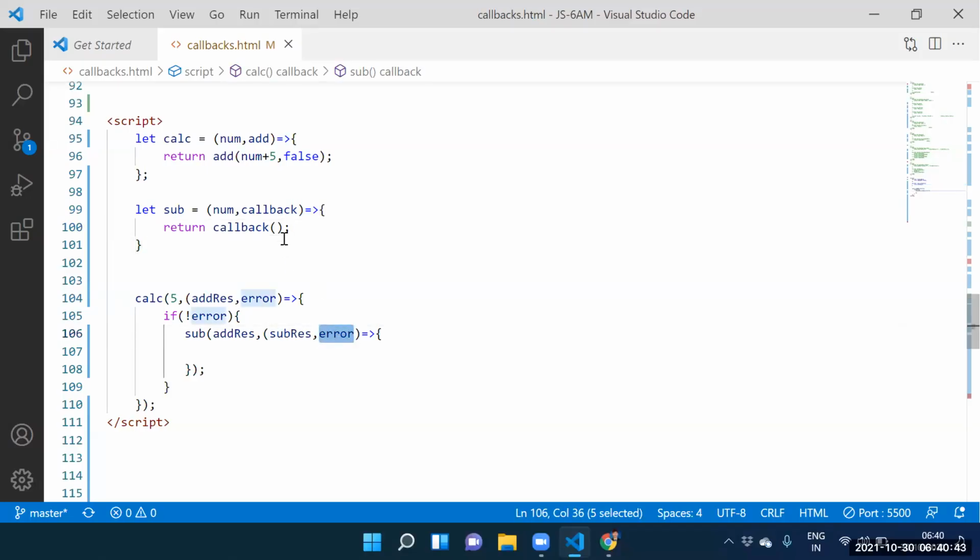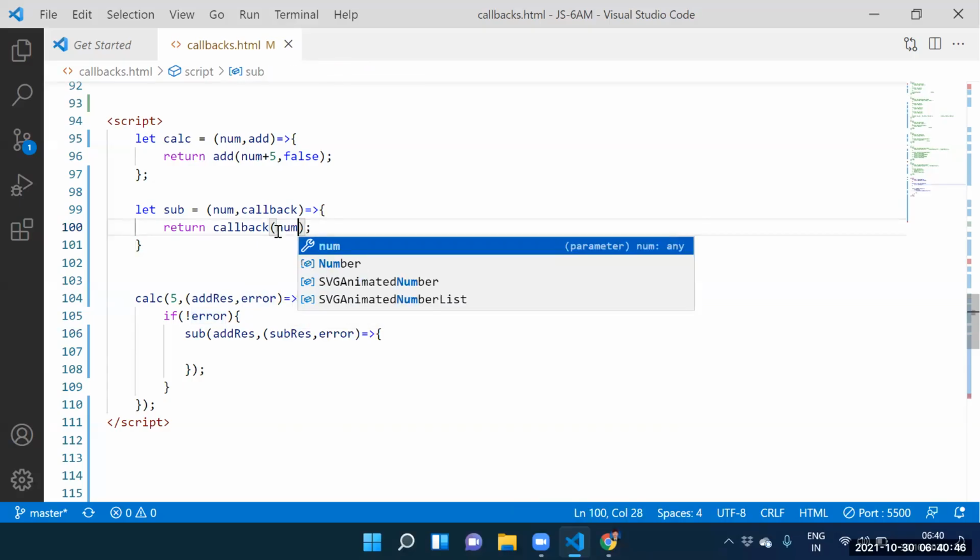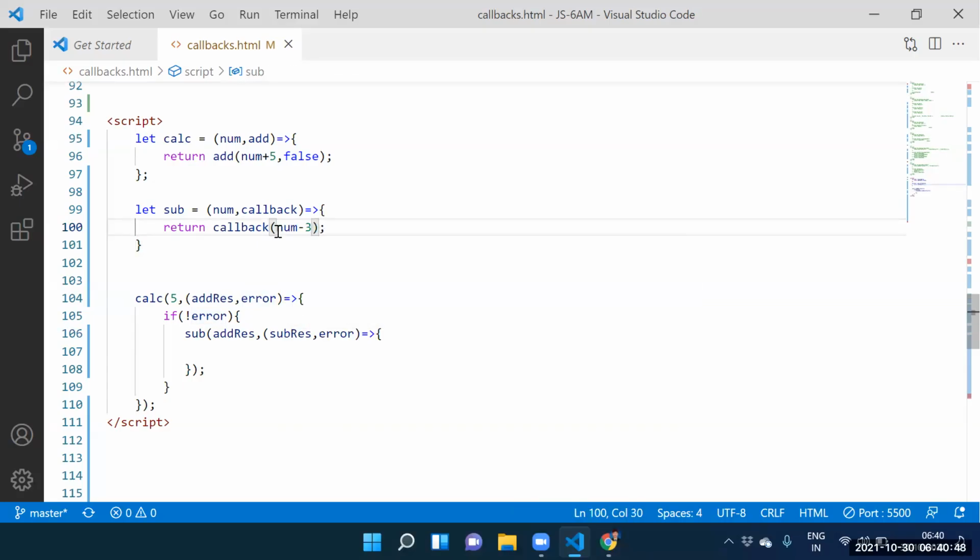Two parameters. So num minus 3. Num minus 3 means 7. 7 is stored into subtraction result.